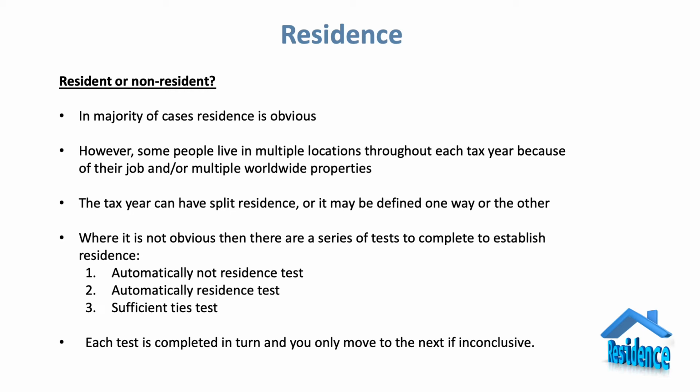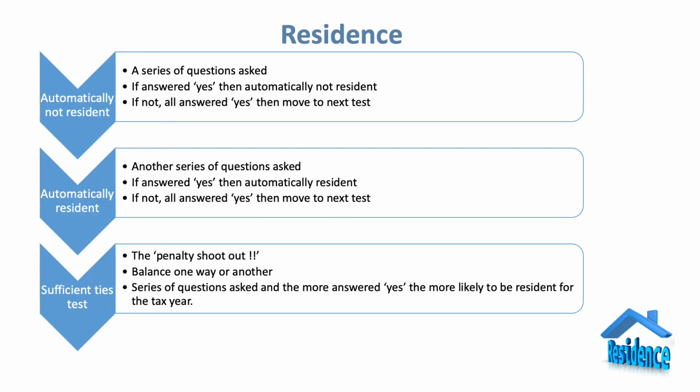Each test is completed in turn, and you only move to the next if that one is inconclusive. If it proves to be conclusive, then you have your answer as to whether you're resident or not. So here are essentially the three tests shown as an overview at this stage. We've already established that the first test is trying to prove that you're not resident. This is basically a series of questions asked. If you can answer yes to them, then you will automatically be not resident. If you can't, then you'll move on to the next test.